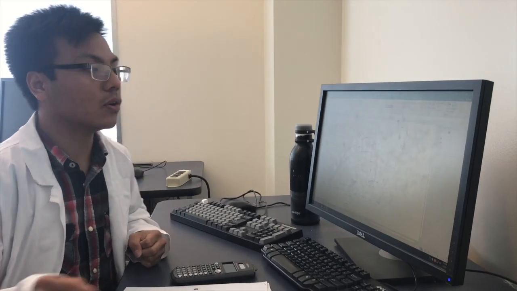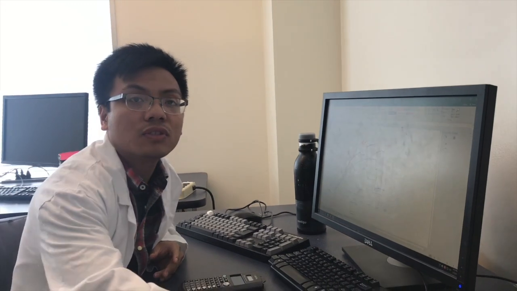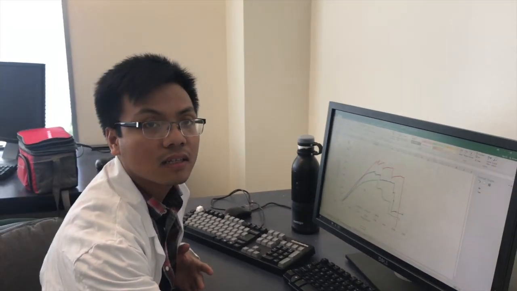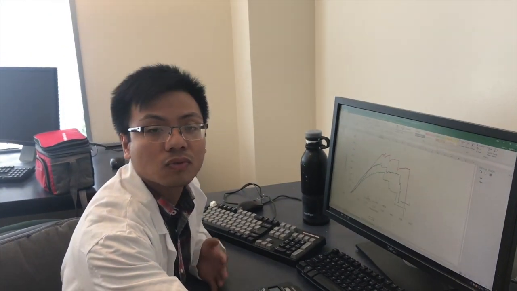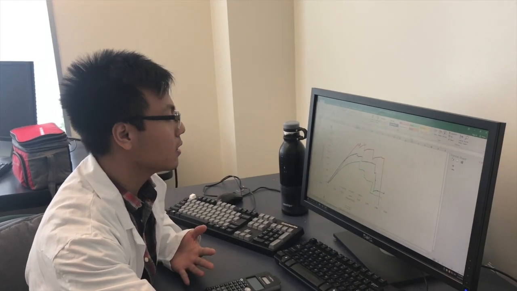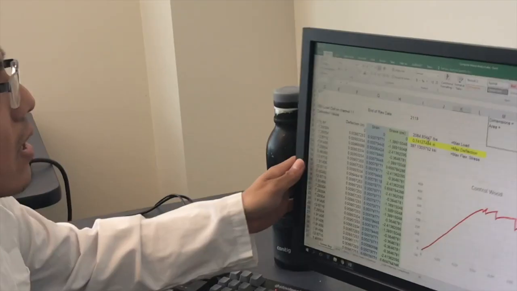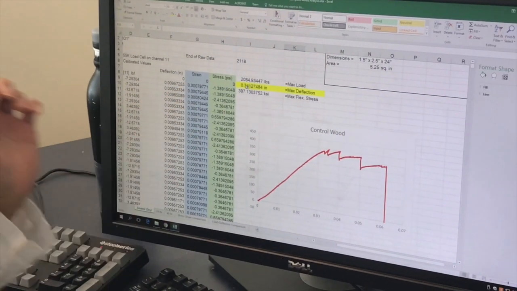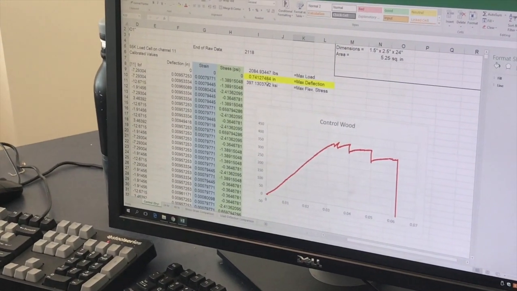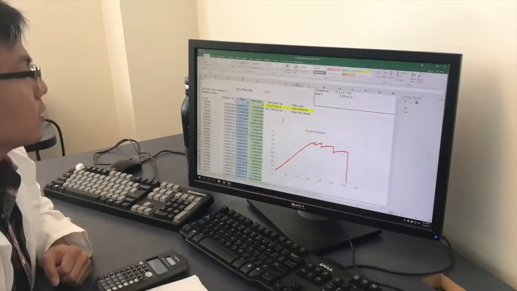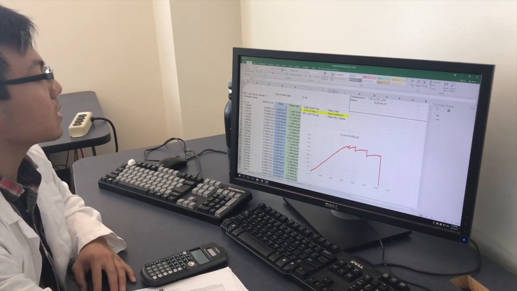However, it is important to note that as moisture content increases, the deflection of each wood increases as well. So the control wood itself had a max deflection of 0.74 inches and was considered the most stiff out of all three specimens.